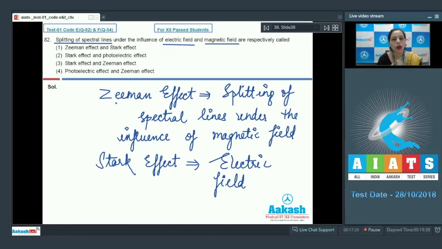While if we talk about the photoelectric effect, that is the emission of electrons when light falls on the surface of metals. So this is not the photoelectric effect. So the correct option for this particular question is Stark effect and Zeeman effect. That's given in option 3. The answer for this particular question is option 3. I hope this question is also clear to you. Now let's move on to the next question.